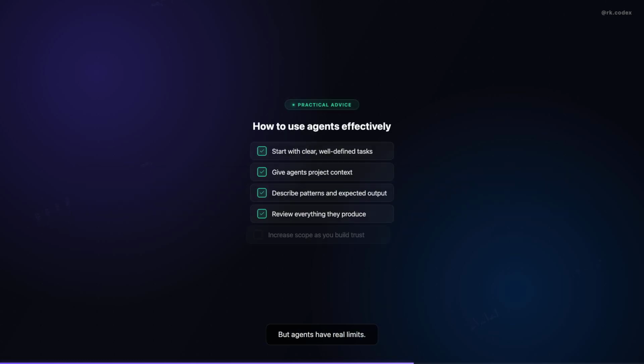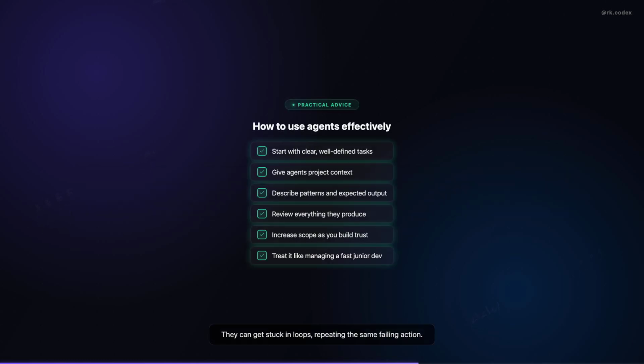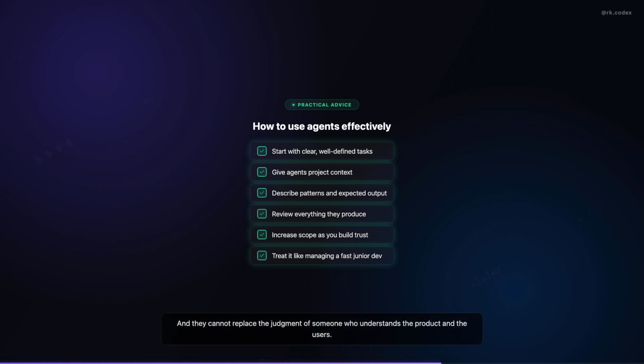But agents have real limits. They can get stuck in loops, repeating the same failing action. They can make confident but wrong decisions. They struggle with ambiguous requirements. And they cannot replace the judgment of someone who understands the product and the users.